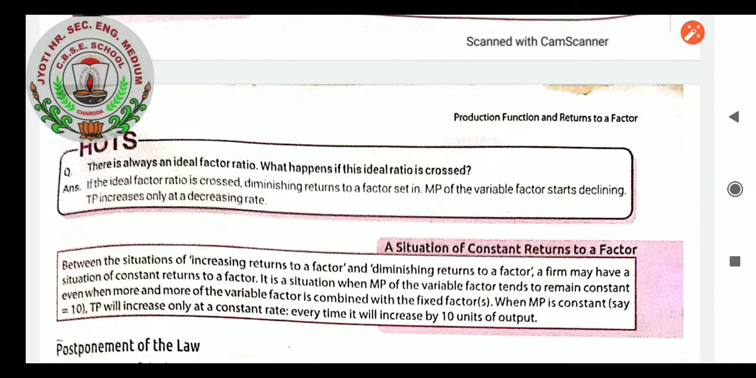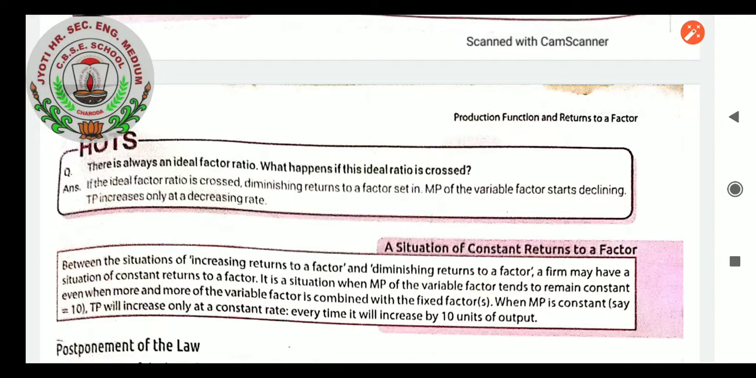It is a situation where MP of the variable factor tends to remain constant even when more and more of the variable factor is combined with the fixed factors. When MP is constant, say 10 for every level, TP will increase only at a constant rate. Every time it will increase by 10 units of output. That is also a factor.